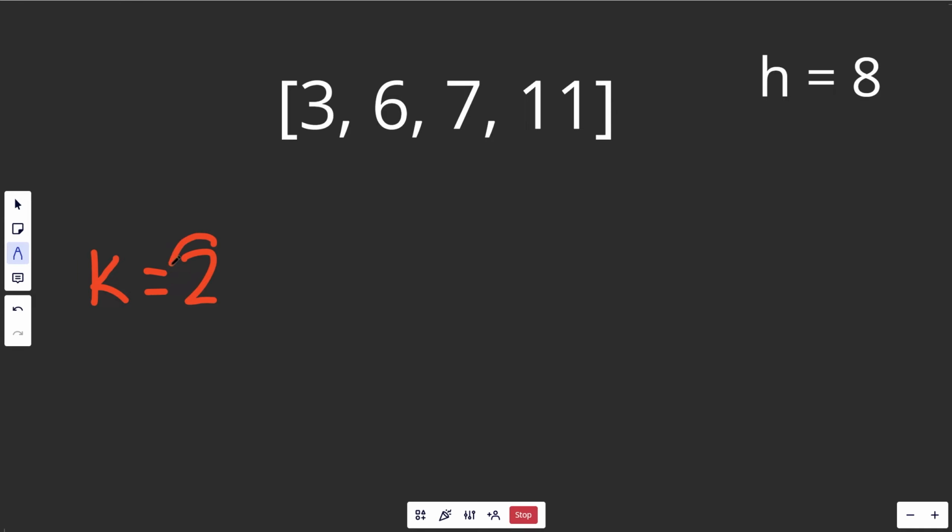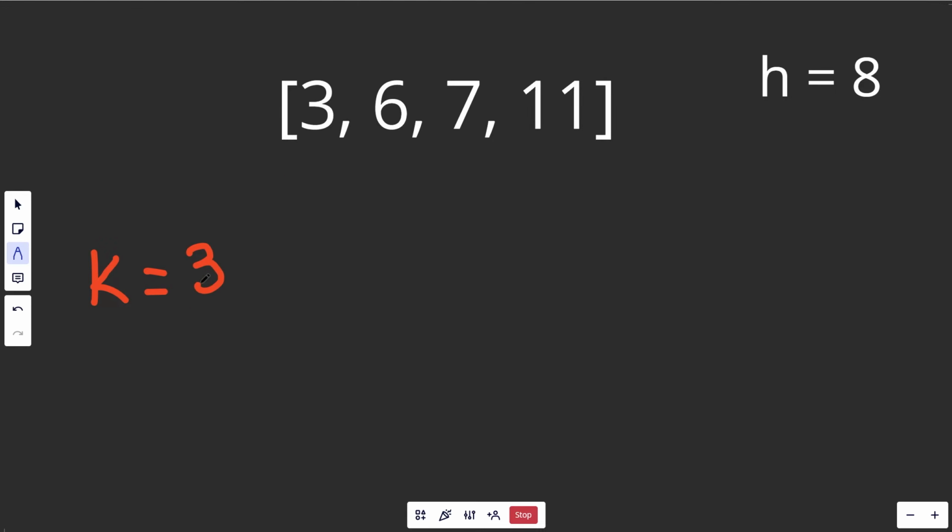So with that being true, let's see if 2 actually works here. We do 3 over 2, we get 1.5, round up, so that's going to take 2 hours there. That gets us down to 6 hours left. With 6, that's going to take 3 hours. That gets us down to 3 hours left. With 7, that's actually going to take 4. And so, we only had 3 hours, so 2 doesn't work. That value is not going to work either.